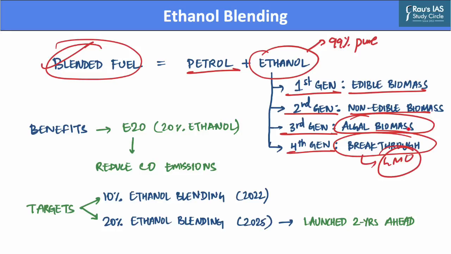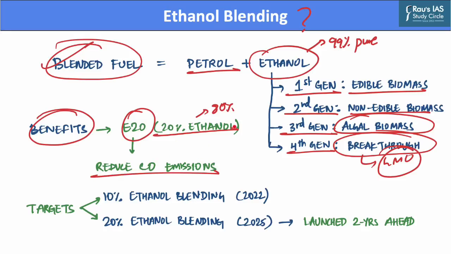Now you will ask, why is there a need for ethanol blending? It is because there are several benefits associated with it. For example, E20, that is a blend of 20% ethanol with 80% petrol, leads to reduction of carbon monoxide emissions.